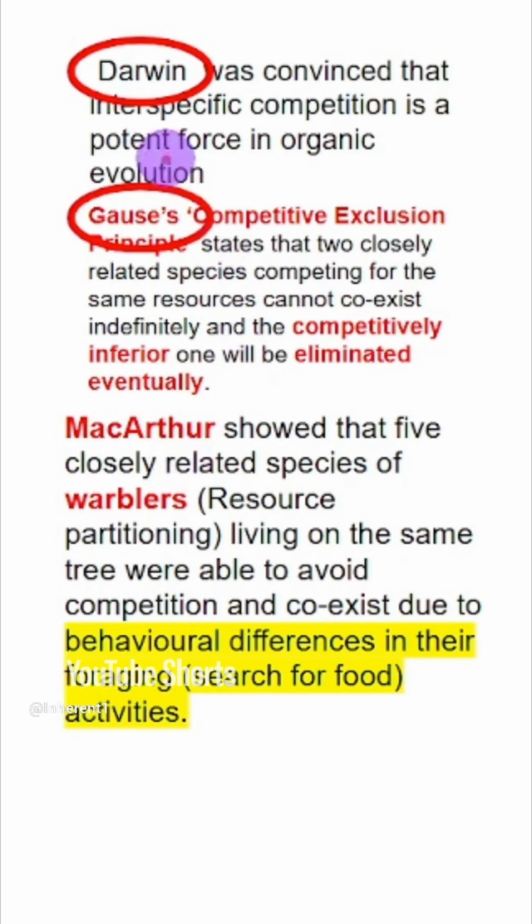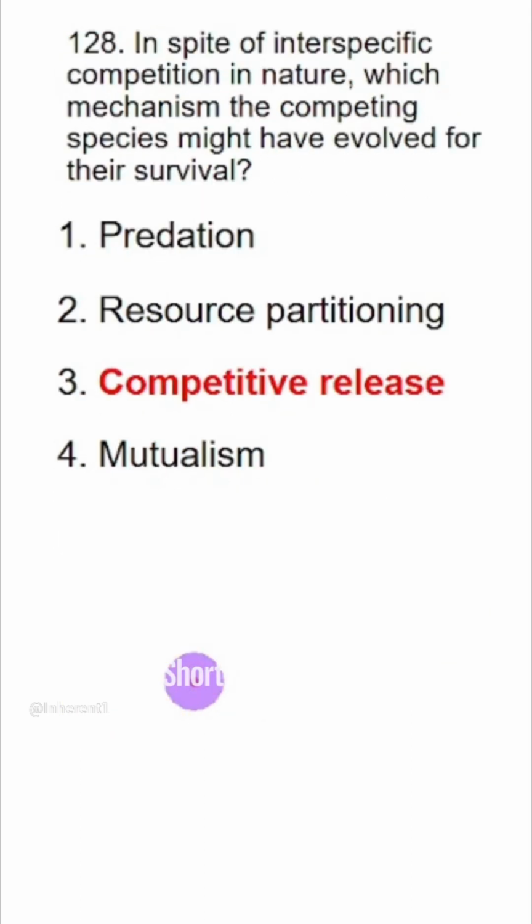Now important point to notice here is both Darwin and Gauss believed in the fact that there is always competition and the competitively inferior species will always be eventually eliminated from the system. But this example of warbler is an excellent example that the species learn to partition the resource and change their behavior in order to coexist. So resource partitioning is the actual answer of this question.